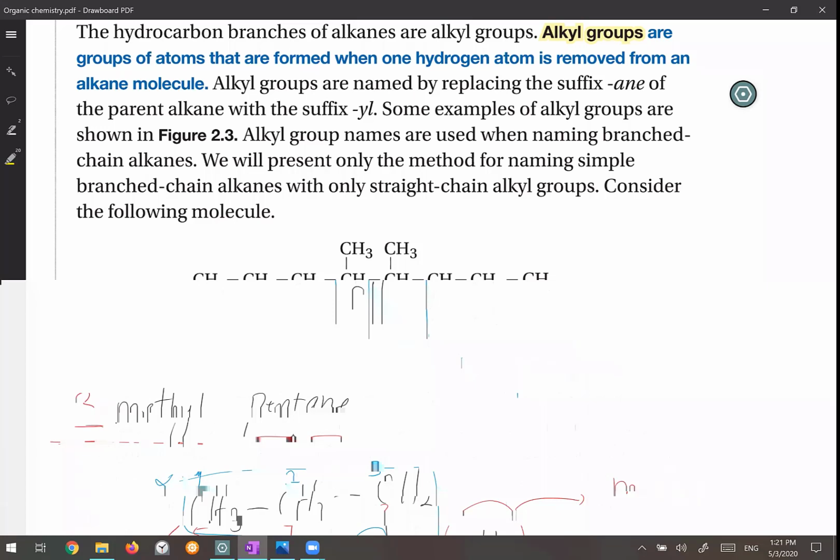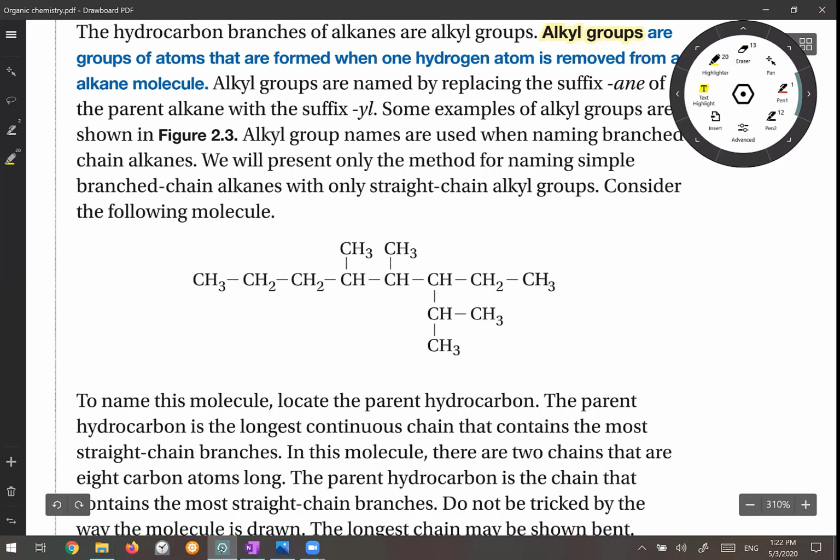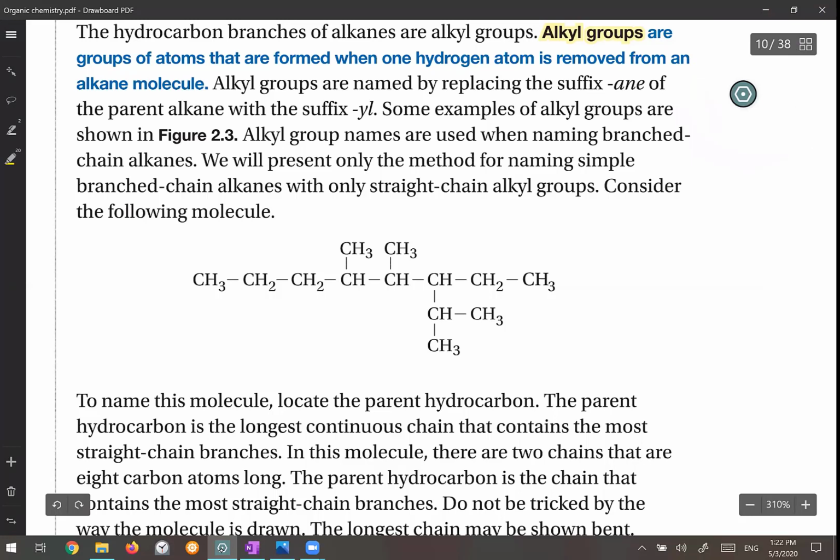For naming it, the first step is to determine the longest chain. Okay? So I can choose the longest chain as this one. I can go from here, 1, 2, 3, 4, 5. I can go farther, say 1, 2, 3, 4, 5, 6. Still, I can find a longer chain here: 1, 2, 3, 4, 5, 6, 7, 8. Okay, so this one is the longest chain I can find.